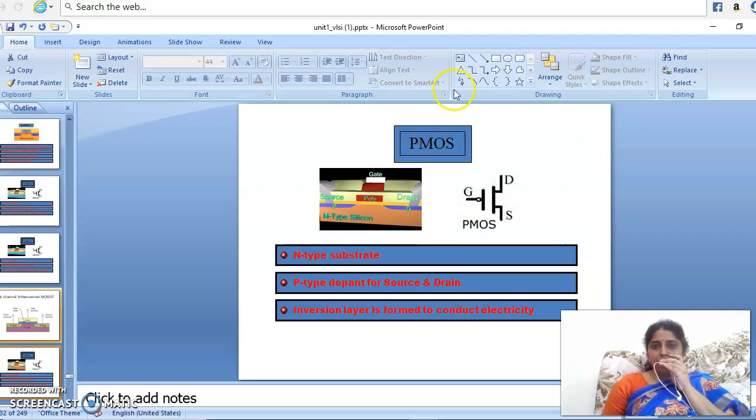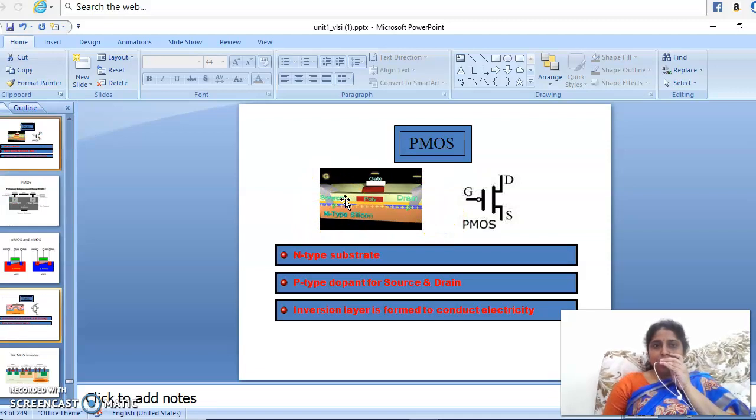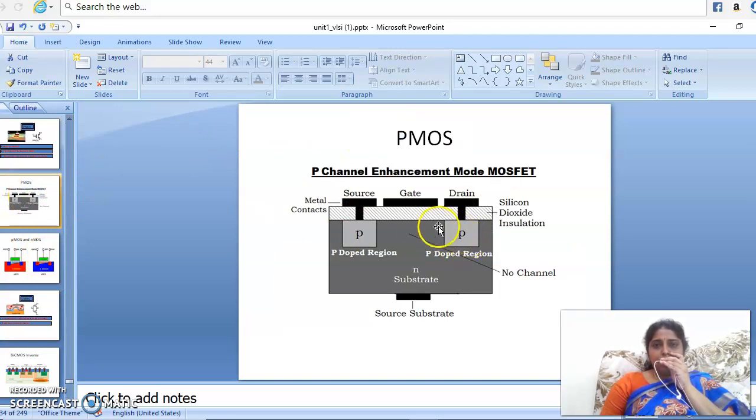So this is PMOS. For PMOS, we have an N substrate. Opposite substrate will be there, and the channel is of P-type material, and source and drain will be of P-type material. Channel, source and drain will be of P-type for PMOS. For NMOS, they are N-type, and the substrate will be opposite. Substrate is N-type for PMOS. So coming to the PMOS, we can observe here also no channel.